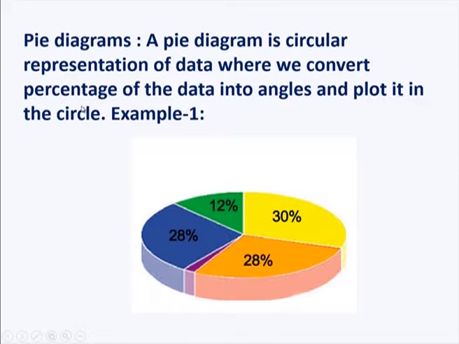You can see the following diagram, a circular chart representing different percentages, where the higher the percentage, the more space it takes. For example, 30% has yellow color and 28% has orange color, where the space difference is seen clearly. Similarly, for another 28%, the space should be the same. For 12% it should be less than the space of the 28%. If you take these principles into consideration, one can draw a perfect pie diagram.